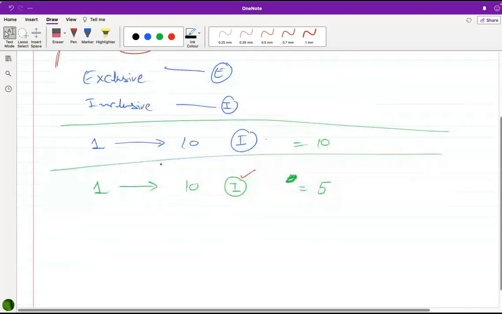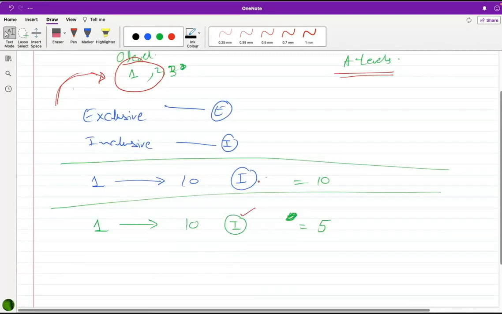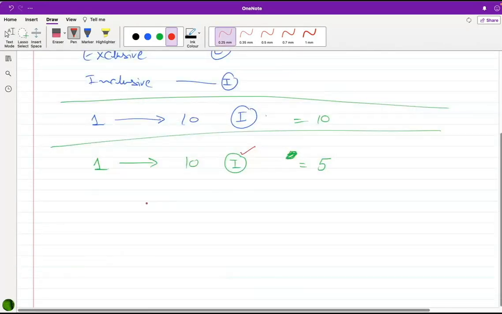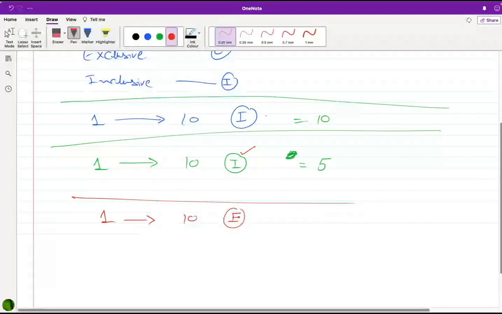Is the number divisible by 3? Is the number divisible by 7? A-level students are no more doing that. Now, same question, 1 to 10, but exclusive, even numbers.